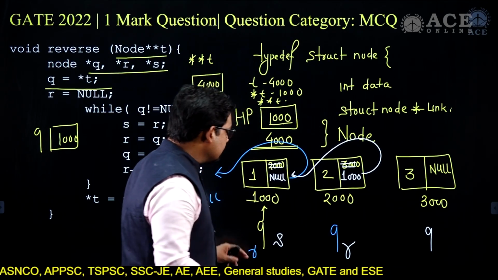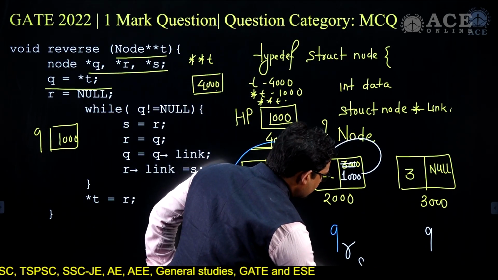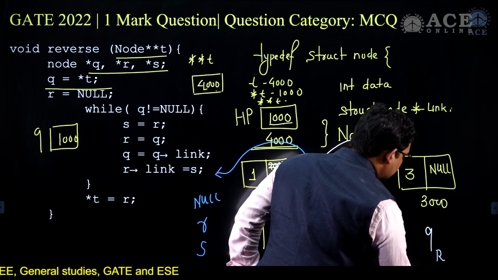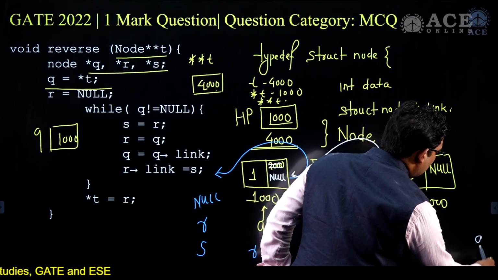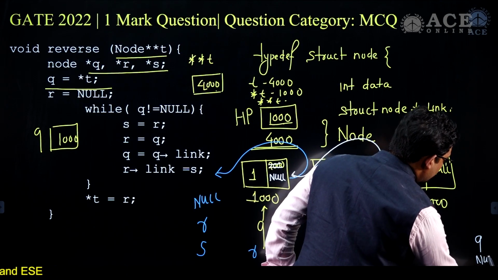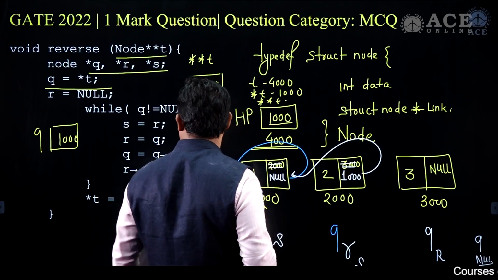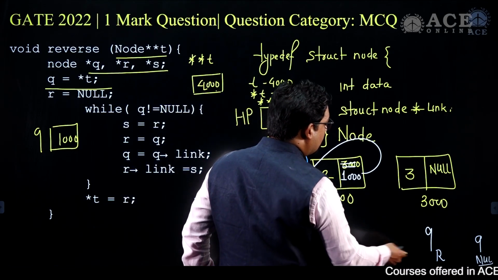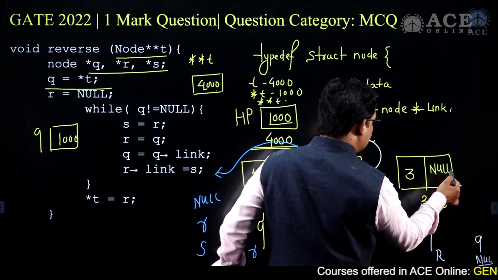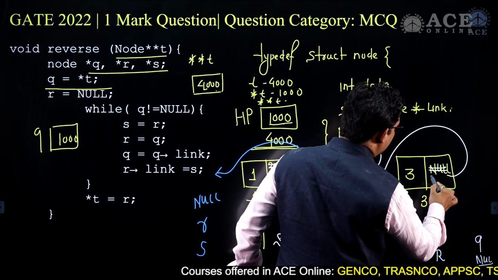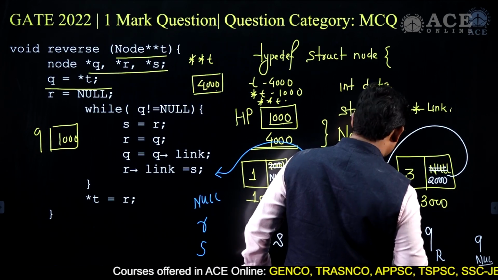One more time, S is equal to R, S will move here, R is equal to Q, R will move here, and Q is equal to Q pointing to link. Q will become null in this case. R pointing to link will be equal to S, and this time this will point here, and this will be no longer null, this will become 2000.